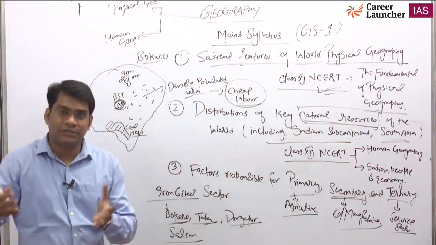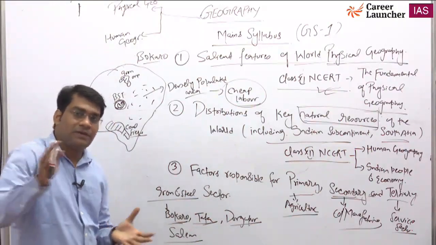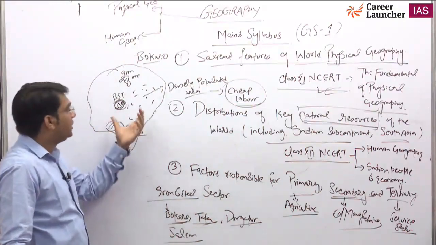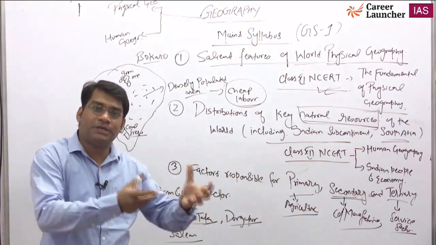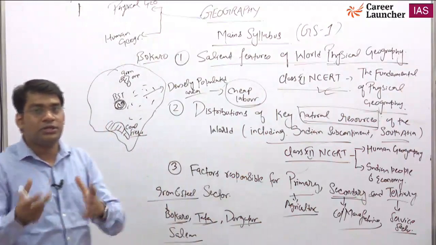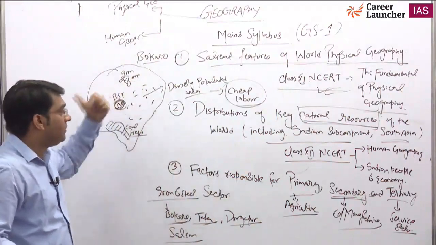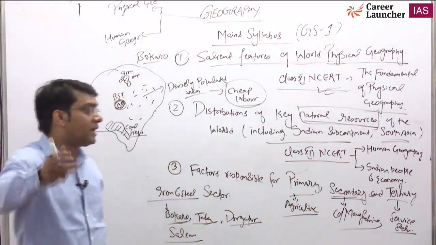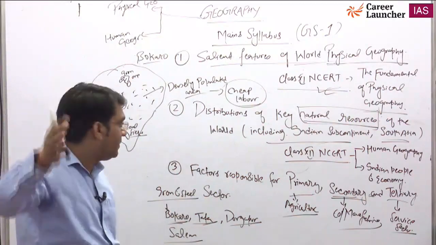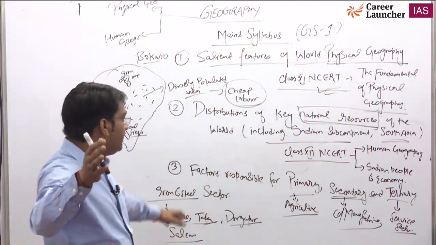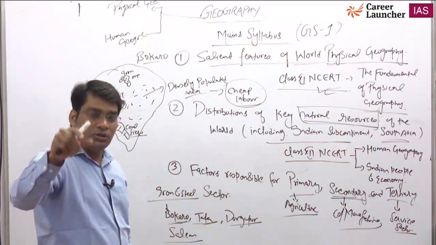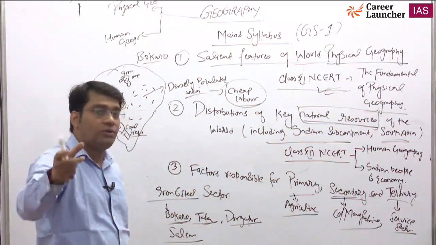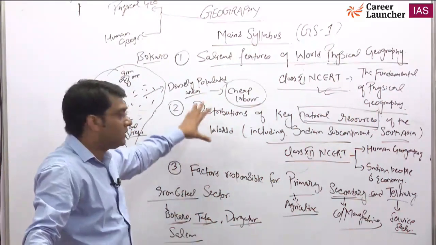There are some factors responsible for this, and I am just giving one example about the steel plant. The Bokaro steel plant is present in a particular location because iron ore is available in the nearby area. Yes sir, the things I am discussing here are important, so you will know which part of NCERT you have to read for a particular section of your syllabus.